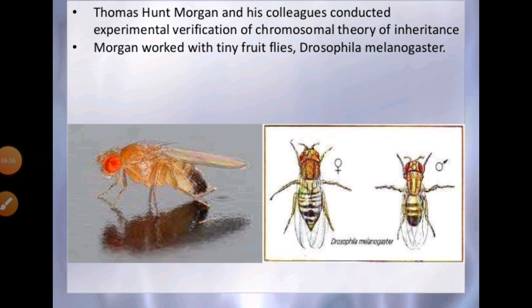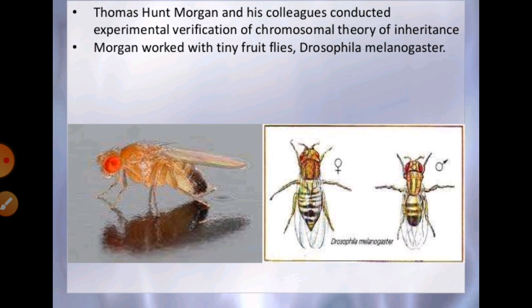For such chromosomal theory, the experimental verification was done with the help of Thomas Hunt, or T.H. Morgan. This scientist T.H. Morgan did experiments with a fly called Drosophila melanogaster. This is a fruit fly. T.H. Morgan did his experimental work on Drosophila melanogaster.